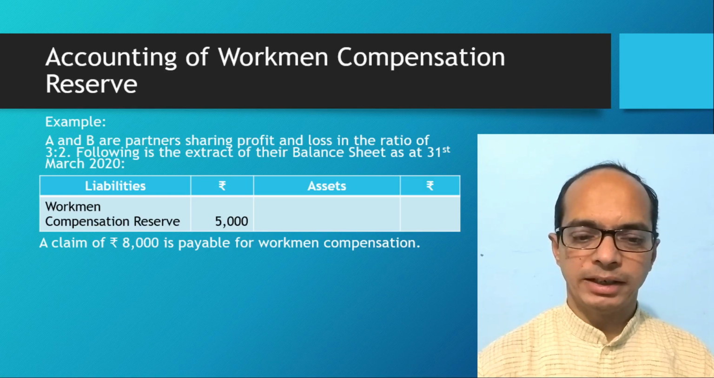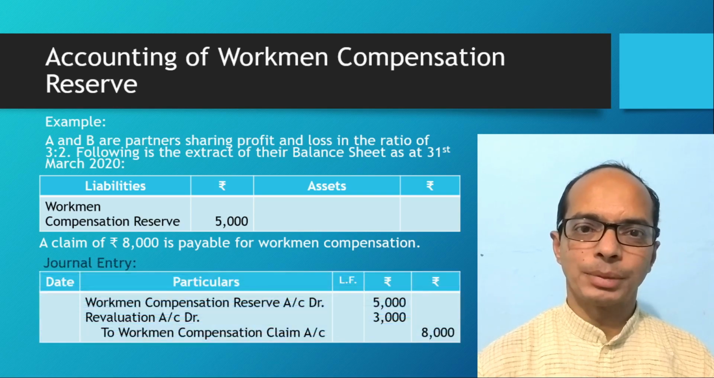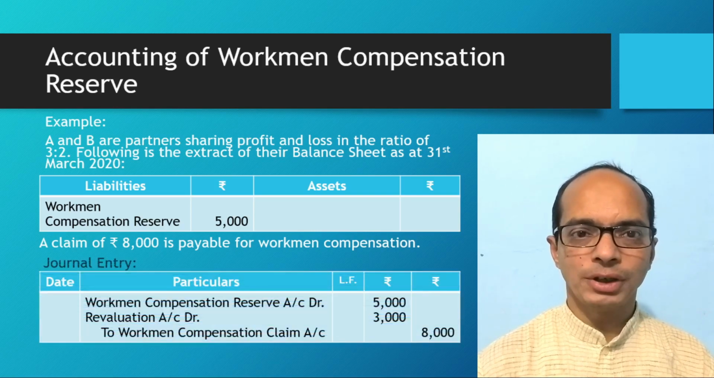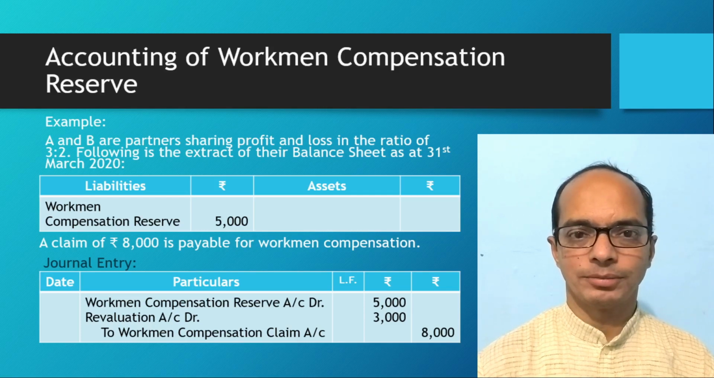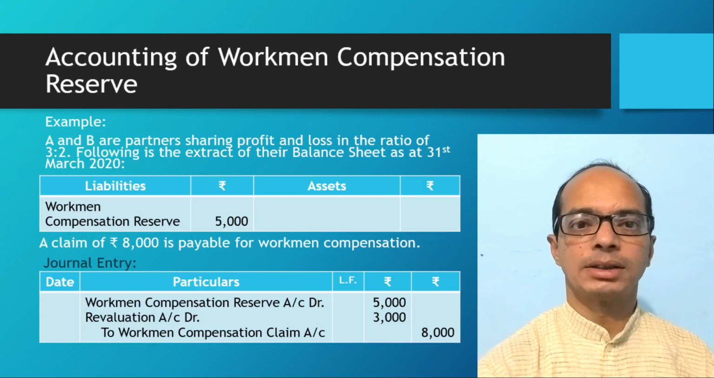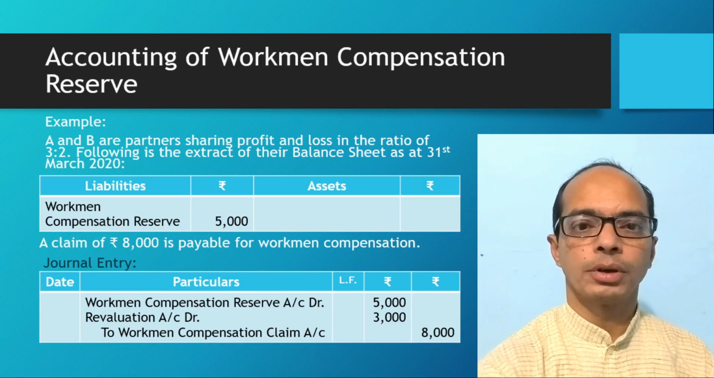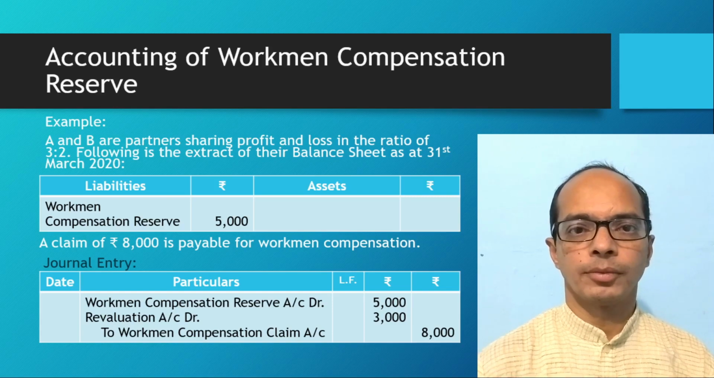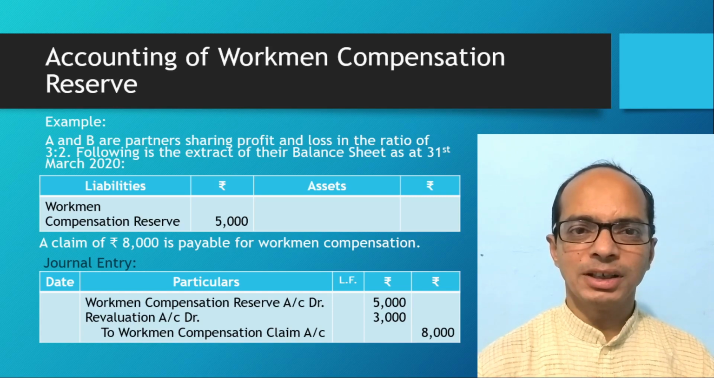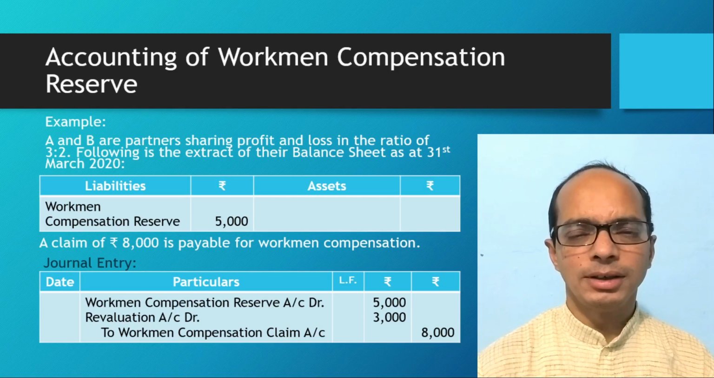So we will pass journal entry in this case. Workman compensation reserve account debit rupees 5,000, revaluation account debit rupees 3,000, and total amount of claim of rupees 8,000 will be credited. So this is the accounting treatment of workman compensation reserve at the time of change in profit sharing ratio, or admission of the partner, or retirement of the partner, or death of the partner.